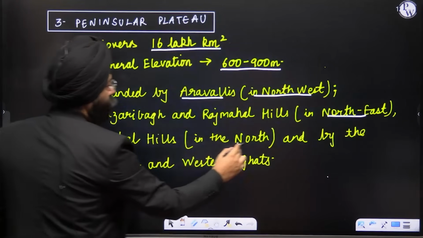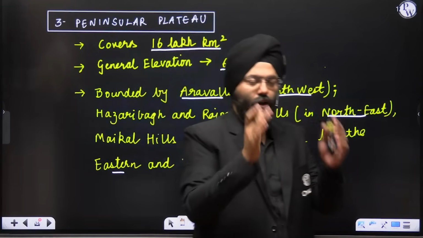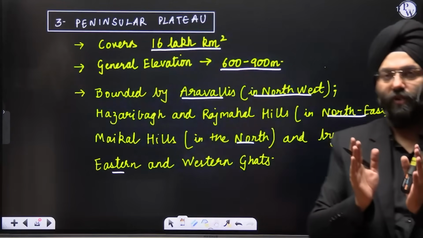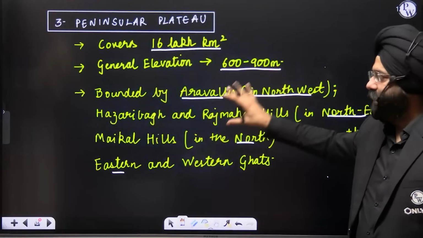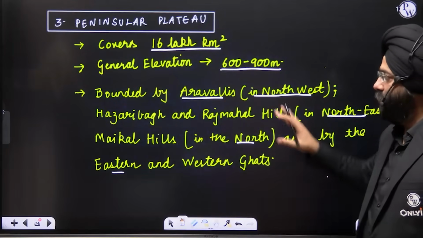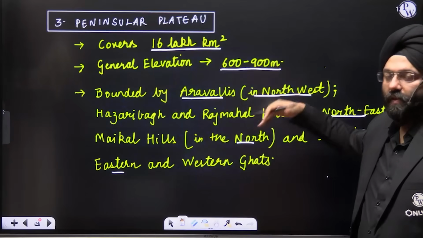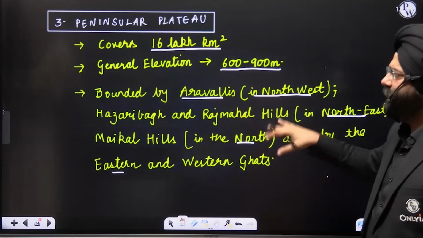Maikala Hills in the north, and the Eastern and Western Ghats, as you see along the edges of the peninsular region. Clear? So this is again the boundary. This is something that you should be aware of, because again it can be asked in your prelims as one of the statements. Now, how will you remember them? When we use the maps, it will become easy for you. Don't worry about that. Let's move ahead.